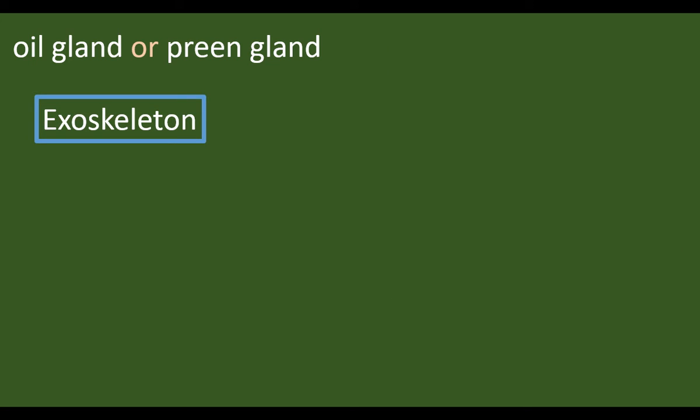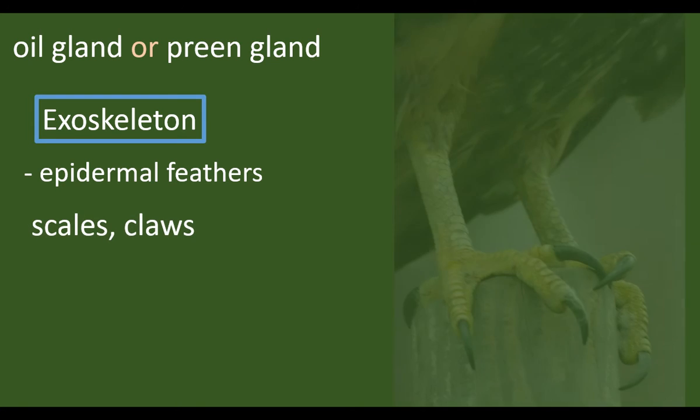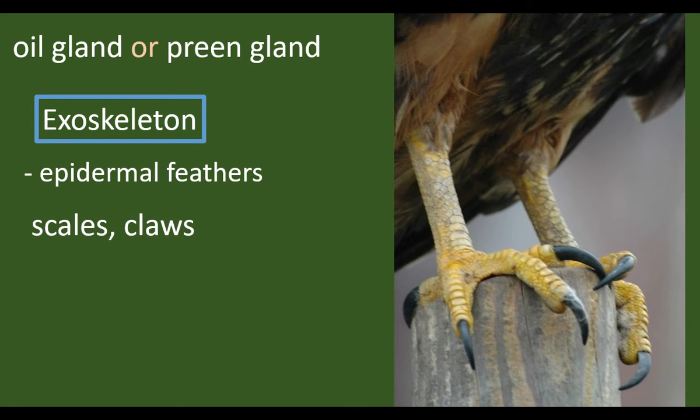They have exoskeleton. Exoskeleton are the structures arising from the skin. The exoskeleton of birds are epidermal feathers. The feathers cover the body. Scales and claws are present in the legs. They are exoskeleton arising from the skin. Another exoskeleton of birds is the horny covering on the beak.